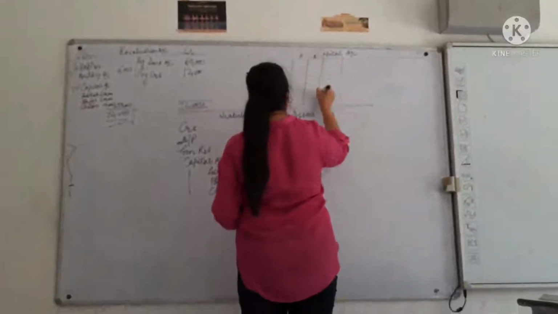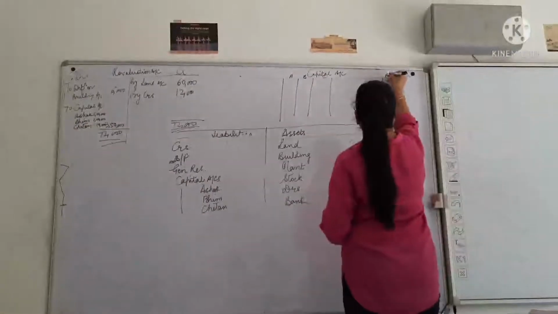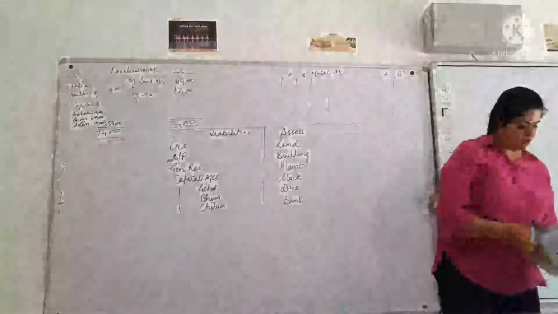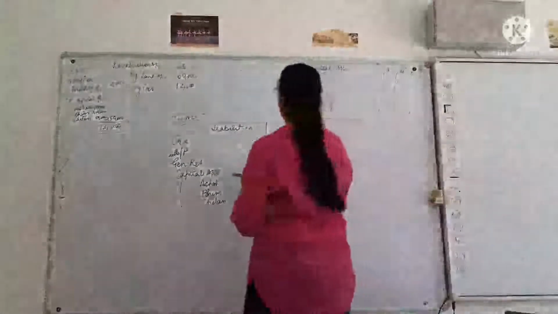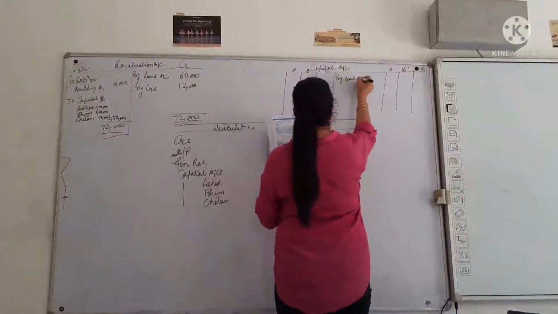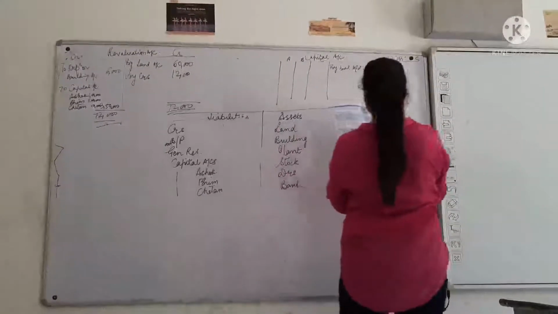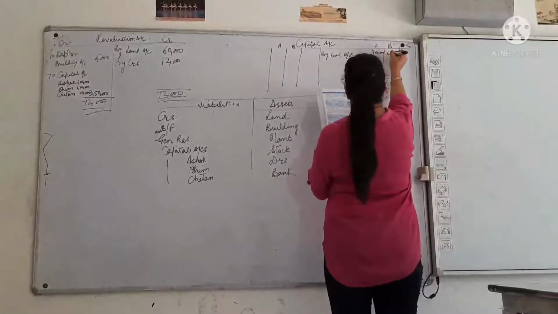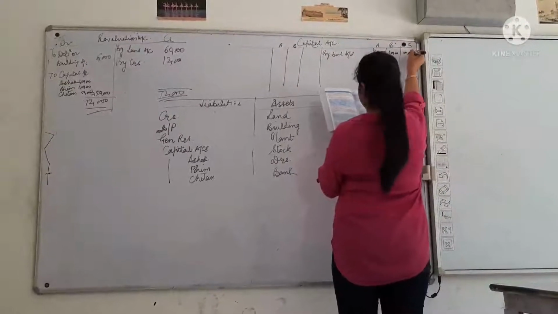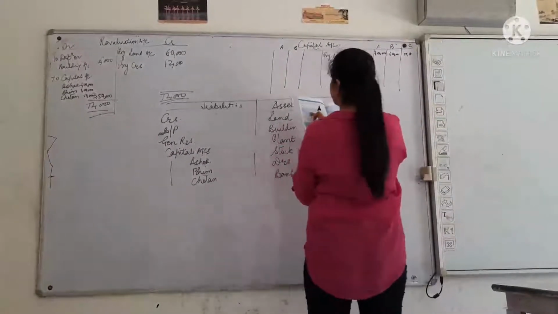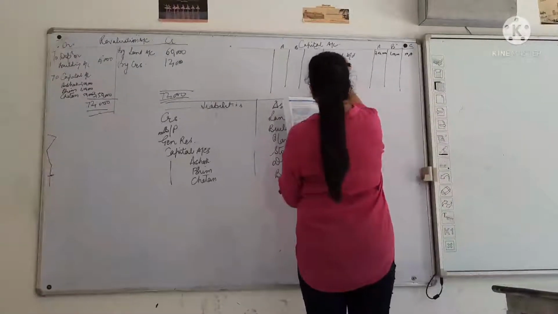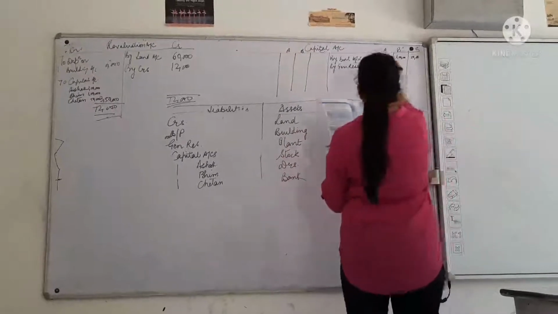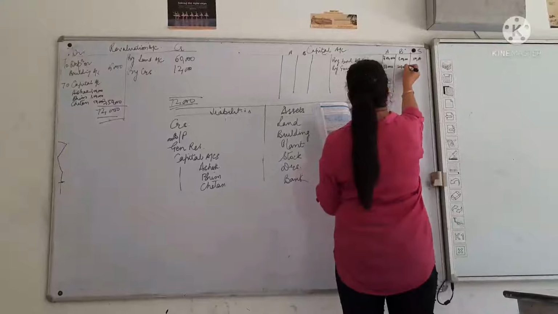One for Bhim, one for Chetan. This is the draft working note. Ashok, Bhim and Chetan. Their opening capitals were given to us in the balance sheet given in the question, which was 2 lakh, 1 lakh and 50,000. To this we distributed the general reserve which was available in the balance sheet, in their own profit sharing ratio, that was 3:2:1. So it was 30,000, 20,000 and 10,000.